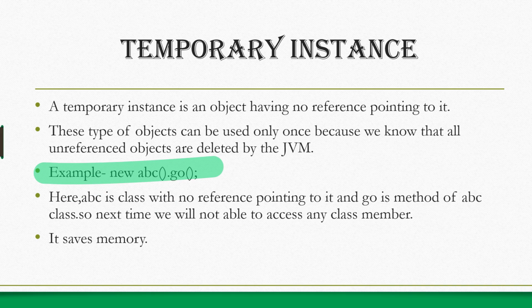Why? Because no reference is pointing to it, so the memory of the reference is saved. So whenever we need to access any data member, or you can say method, just once, we can write this statement, and in the next line the JVM will automatically destroy this object. Okay, so this is all about temporary instance and garbage collection in Java.